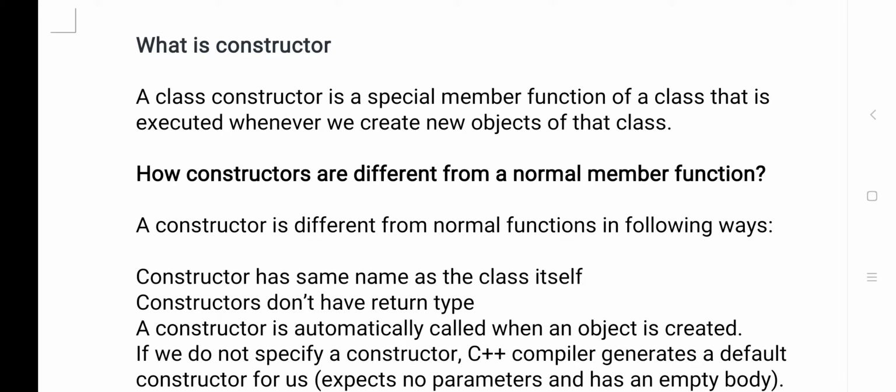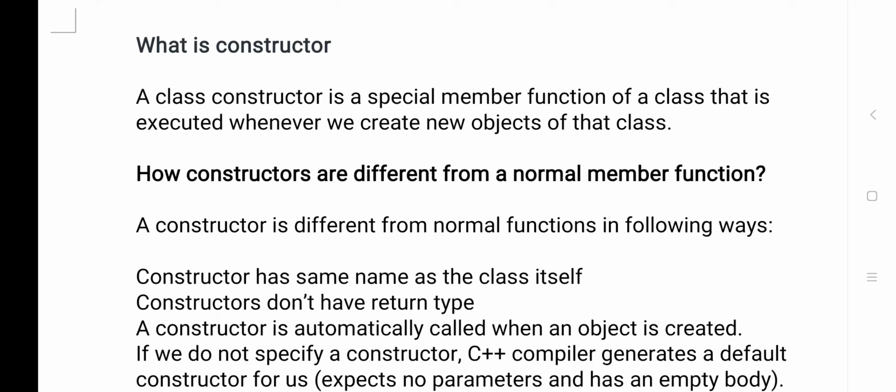A constructor is a special member function. I have already explained that in a class we have data members and member functions, which are called the properties of the class. A member function may have a body, data members and different variables, and we write it for some specific purpose.